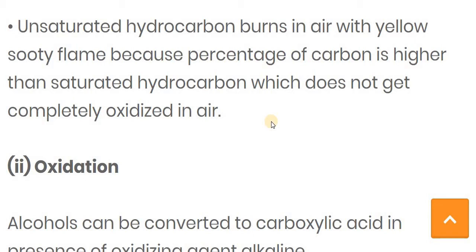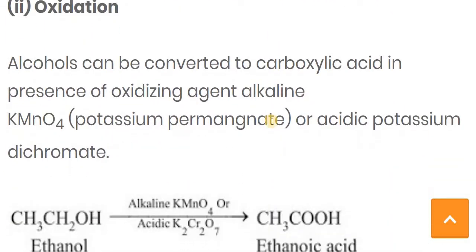unsaturated hydrocarbon burns in the air with a yellow sooty flame because the percentage of carbon is higher than in saturated hydrocarbon, and it does not get completely oxidized in air. Saturated means there is a single bond between the carbon atoms, and unsaturated means there is a double bond or a triple bond between the carbon atoms. Then after that we saw the oxidation reaction.